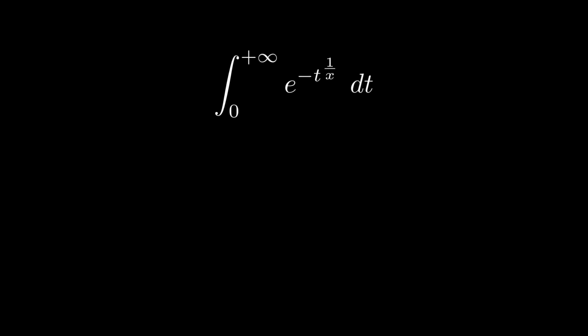Let's revisit our new integral and proceed with the change of variable by letting u equals t raised to the power of 1 over x. This implies that t equals u raised to the power of x. The change of variable has no effect on the bounds of the integral, and we can calculate the differentials of u and t.